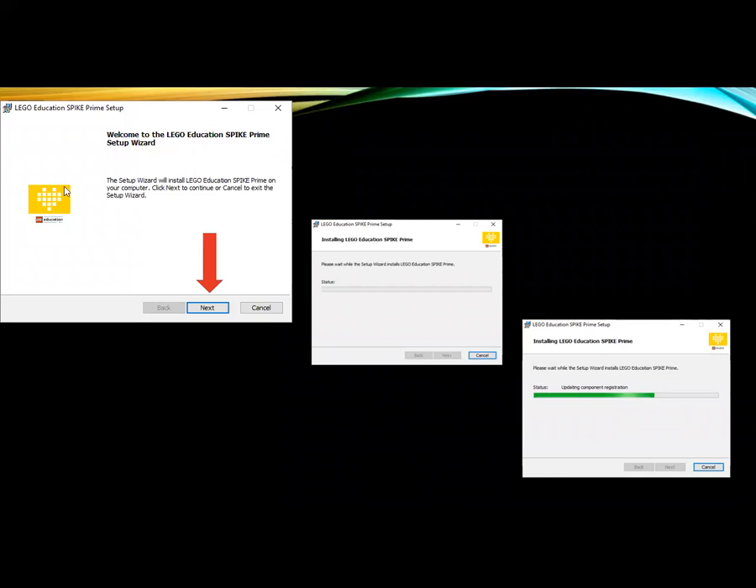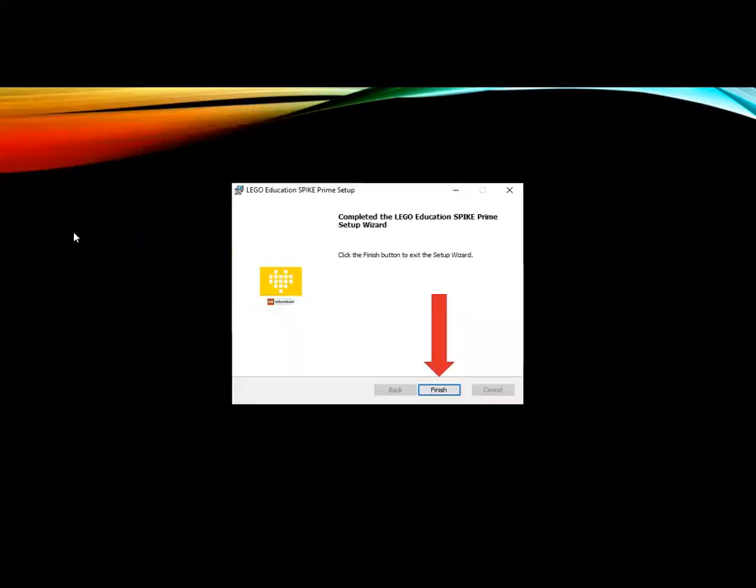Then once it's done, you can open it and it'll get to the setup window. So you just click next, then it'll start installing it. You just need to wait until the bar is full. Then after that, you can click finish to exit.